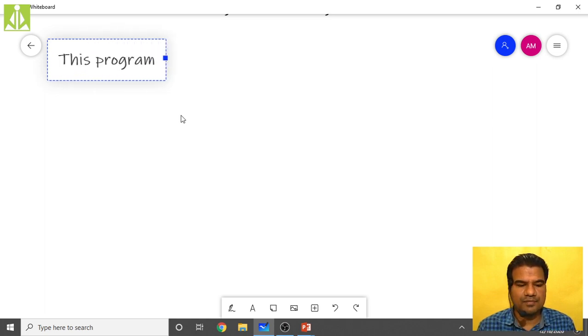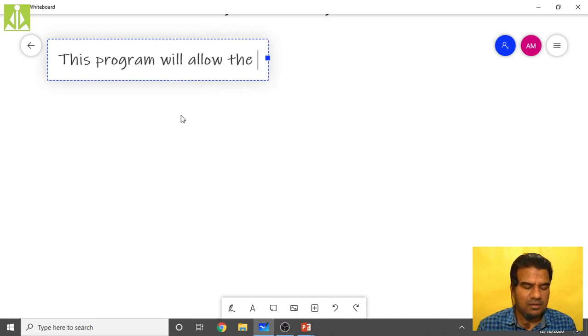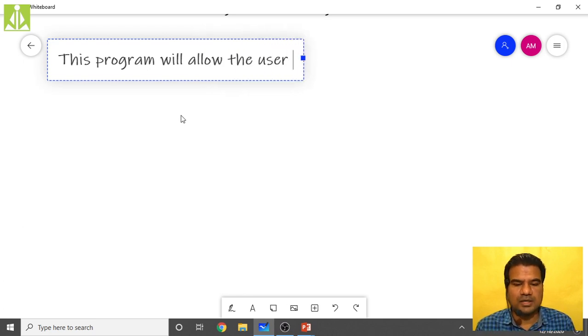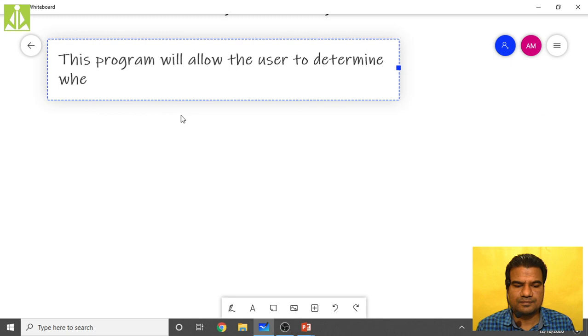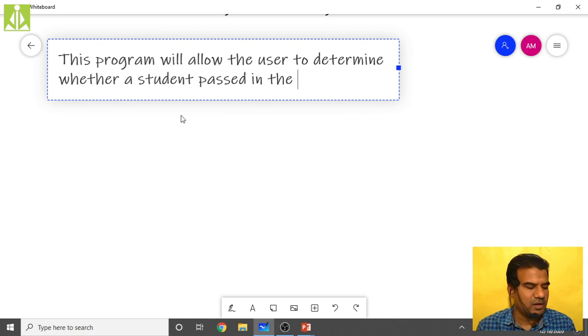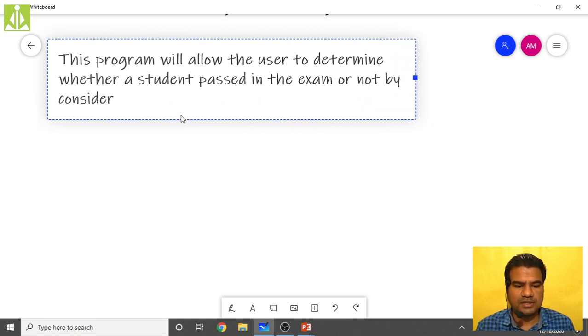This program will allow the user to determine whether a student passed in the exam or not by considering six different subject marks.